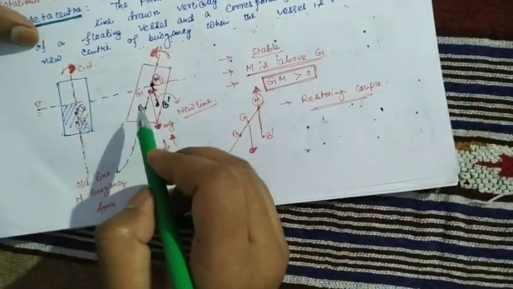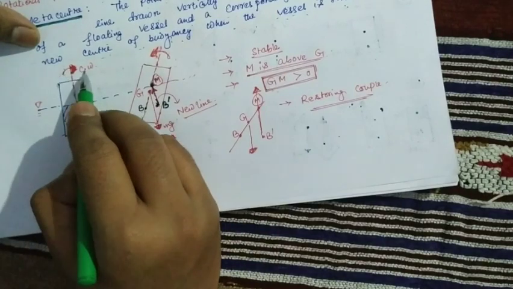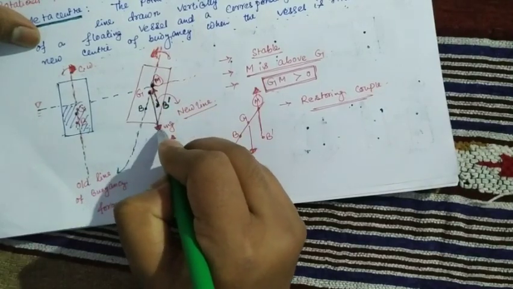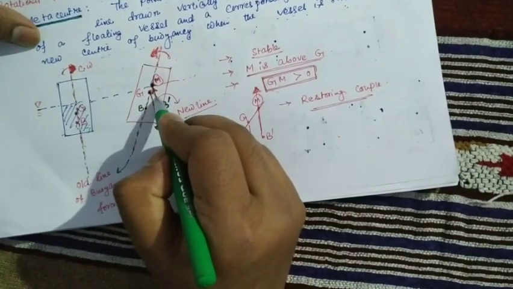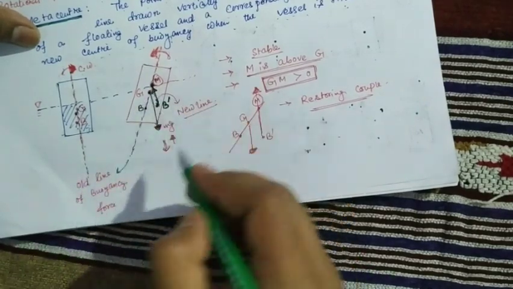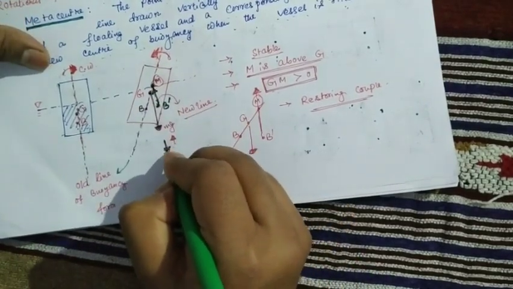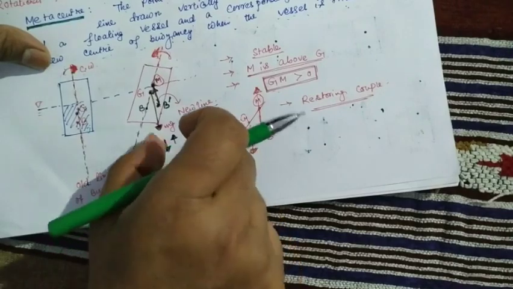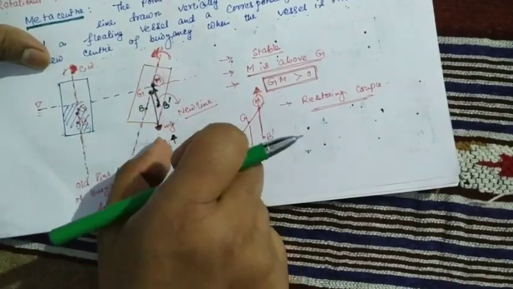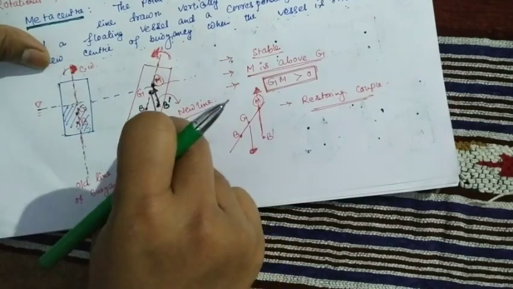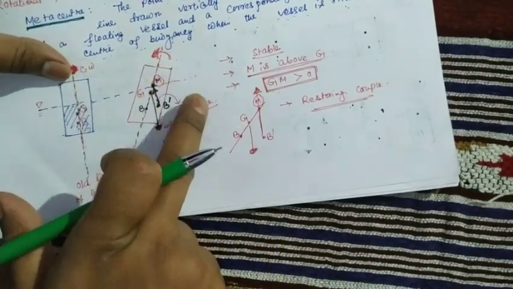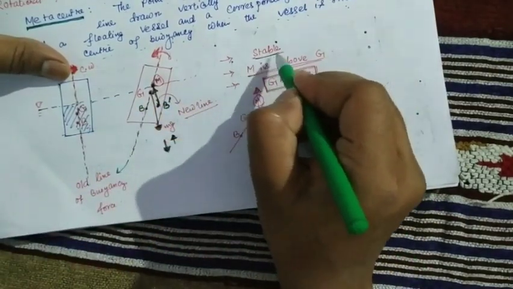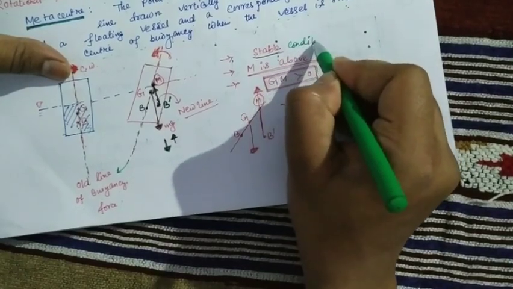So now in this condition, what will happen actually? After giving clockwise rotation, the body mass will act downward and the buoyancy force will act upward. So the body weight acts in the downward direction and the buoyancy force in the upward direction. It will give some kind of restoring couple in the counterclockwise direction. I provide a clockwise direction, but the body produces a counterclockwise one, so it gets neutralized. So it is a stable condition.